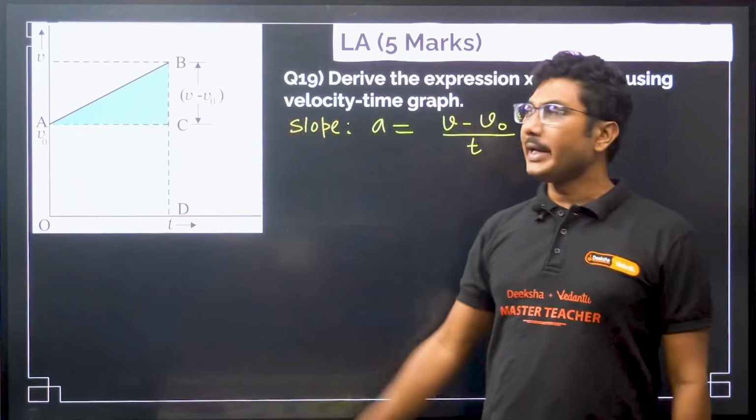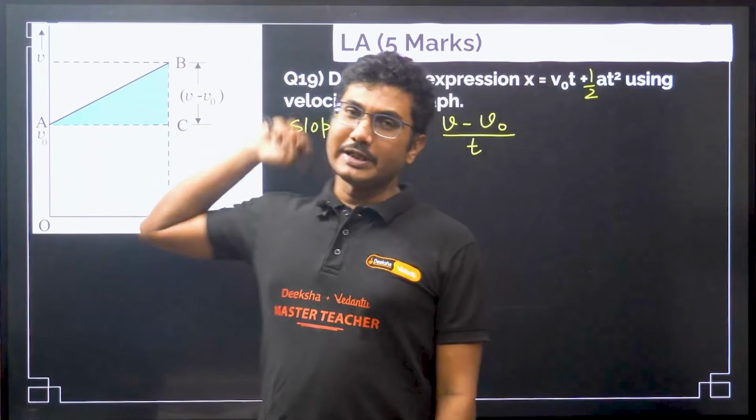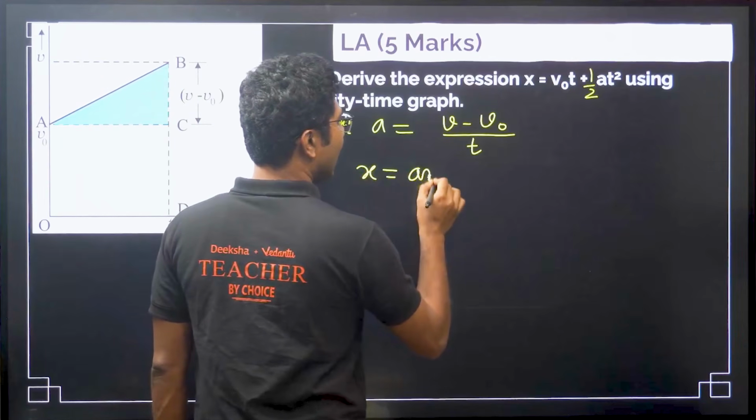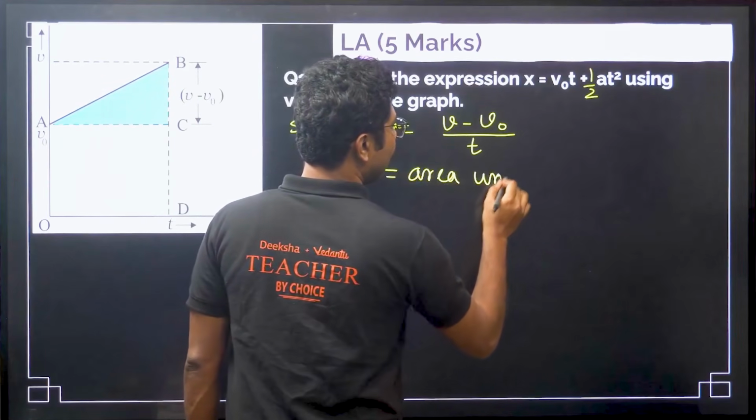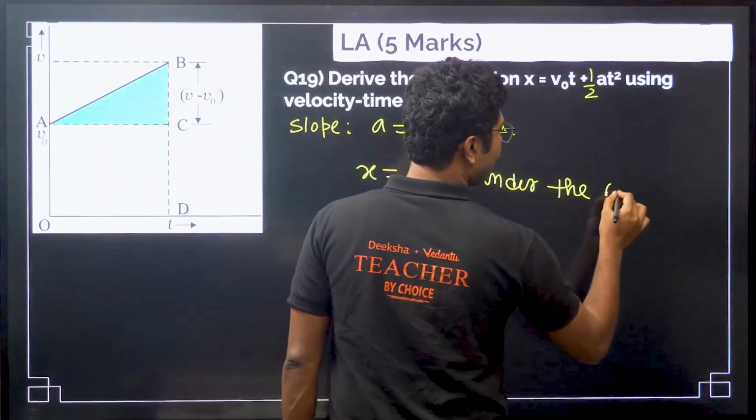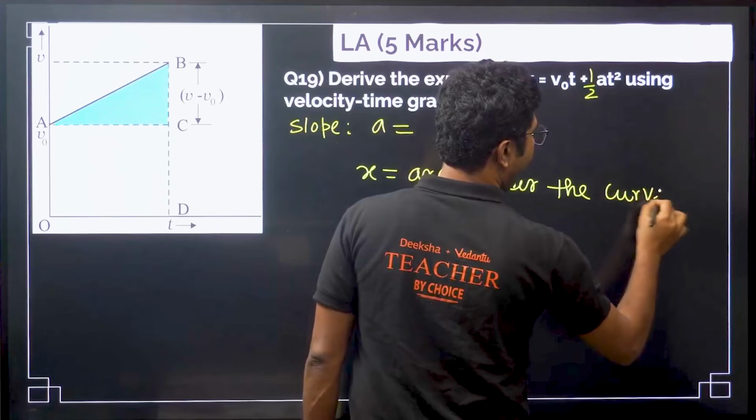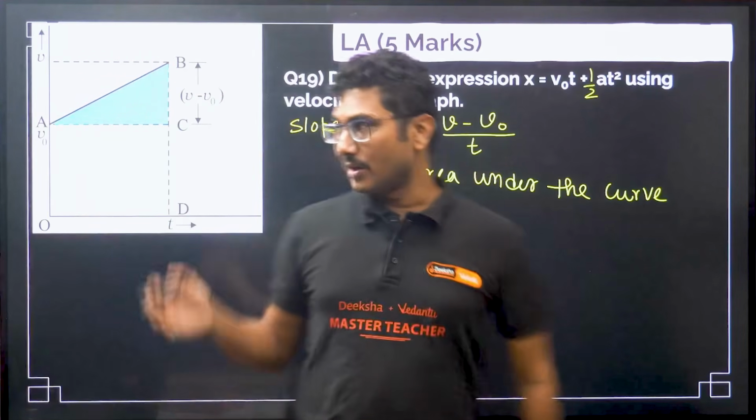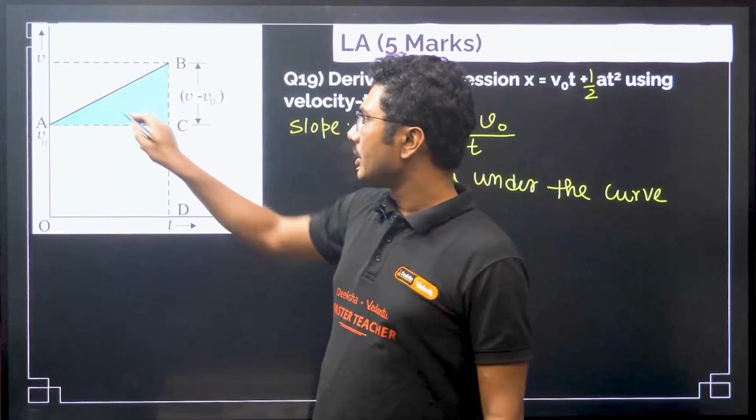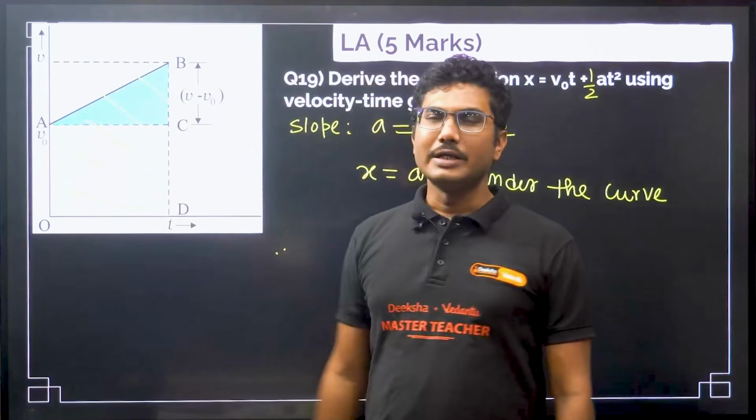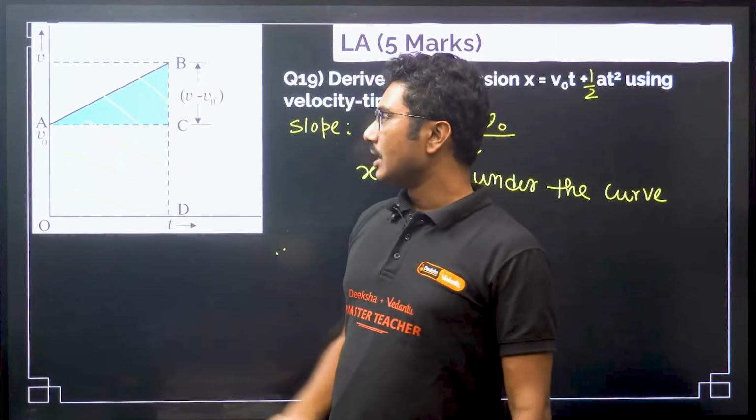So displacement of a velocity time graph is basically, displacement is the area under the curve, area under the graph or area under the curve. Now you have taken a simple graph over here. So this area, the total area gives you the displacement. Okay, x. So what is the total area?